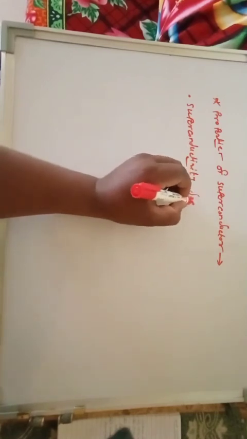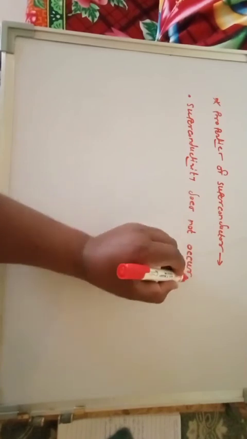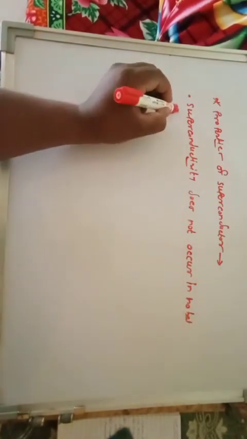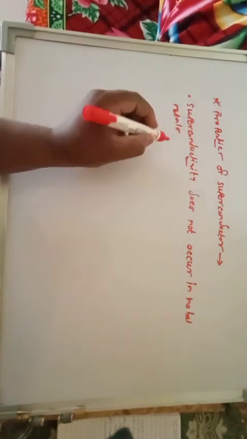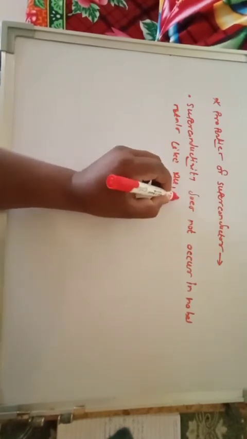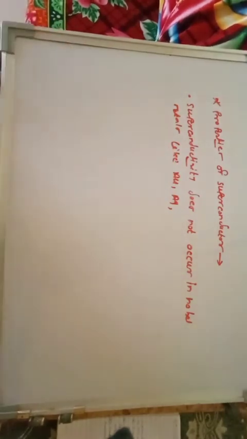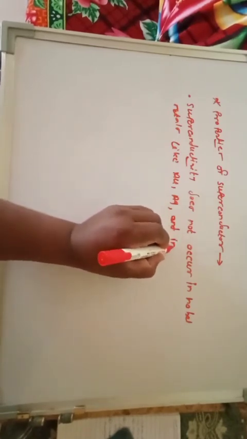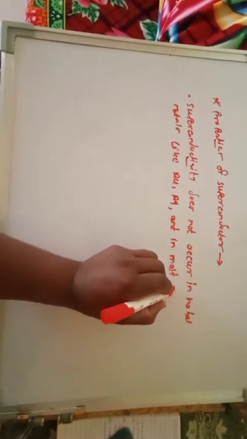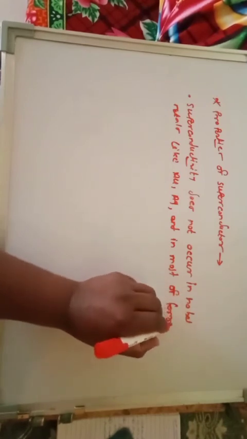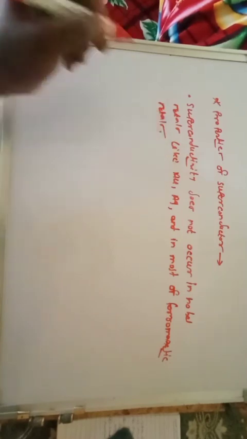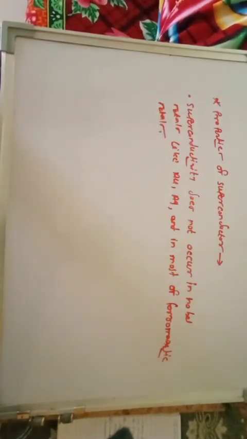Superconductivity does not occur in noble metals like gold, Au, silver, Ag, and also in most of the ferromagnetic metals.